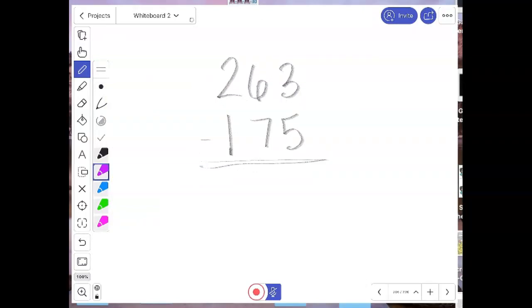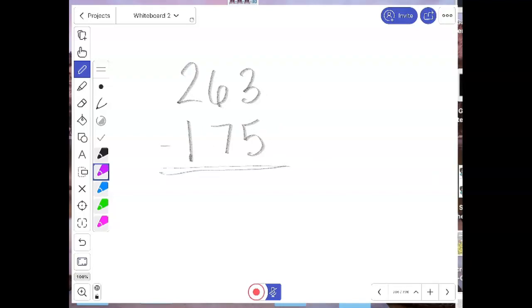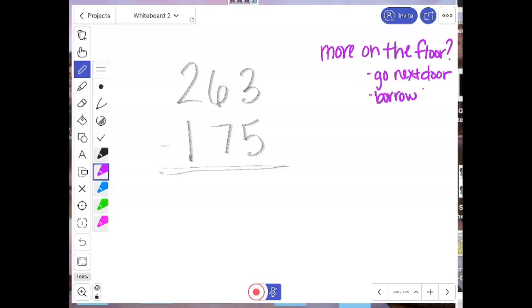Okay, so I have a little chant or a little rhyme that I follow, and it's more on the floor? Go next door, borrow 10 more. Okay, more on the floor, go next door, borrow 10 more.